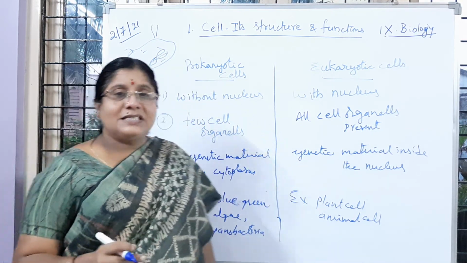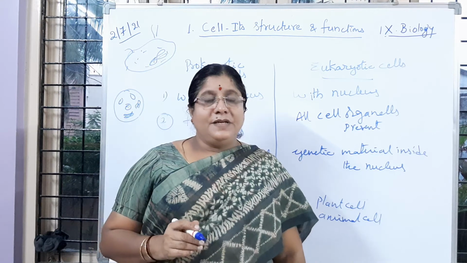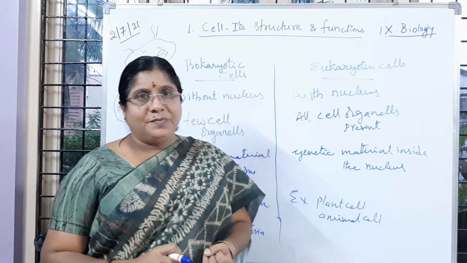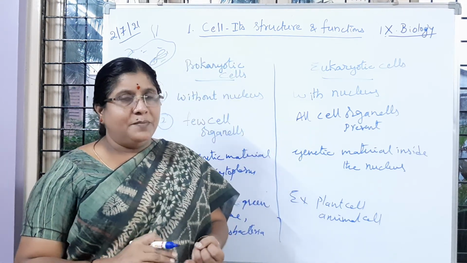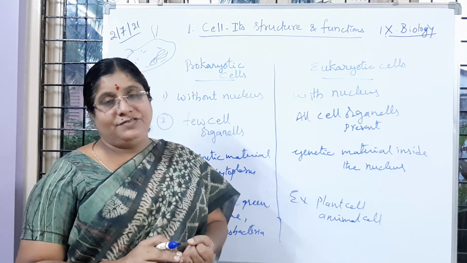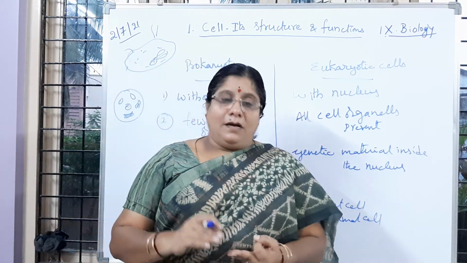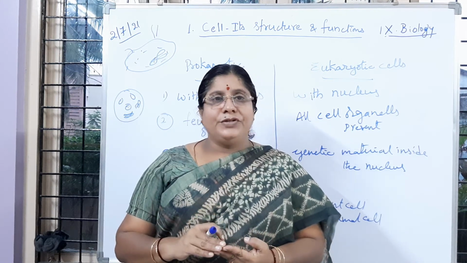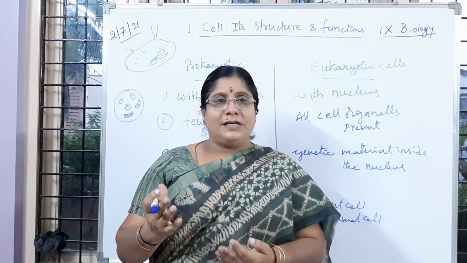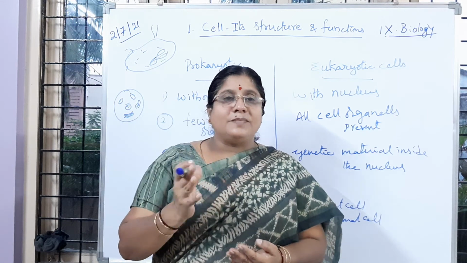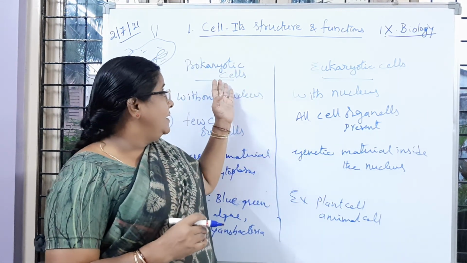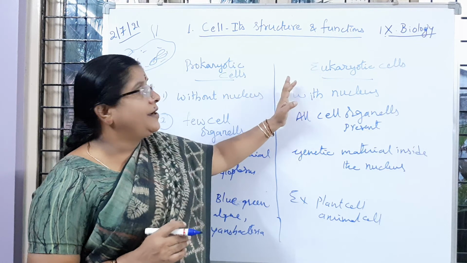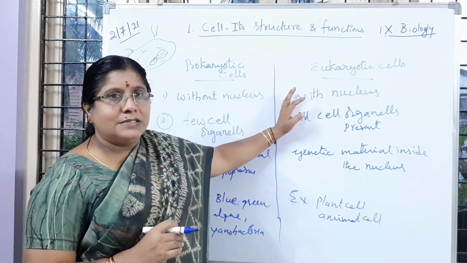So in today's class, what you have learnt is the discovery of the nucleus by Robert Brown. Please remember, very important. And the lab activity you learned, then precautions also you learned. Then the structure and functions of the nucleus, how many types of cells are present, the presence or absence of a nucleus, and differences between prokaryotic and eukaryotic cells. Thank you.